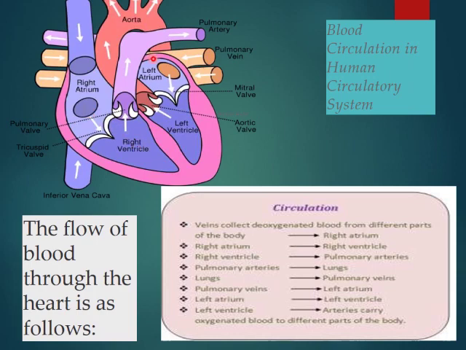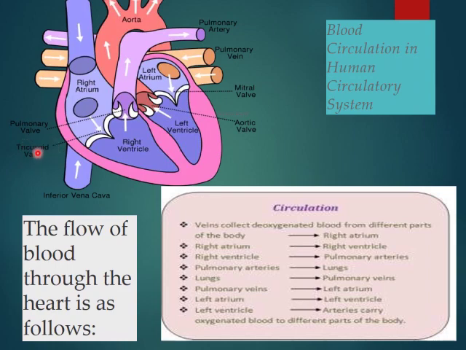1, 2, 3, 4. This side is for the deoxygenated blood, and this side is for the oxygenated blood, right? And the upper two chambers are known as atria, and the lower two chambers are known as ventricles, right? And there are walls between them. Between the atria and the ventricles, there are valves which prevent the backflow of blood from the ventricle to the atrium, right?